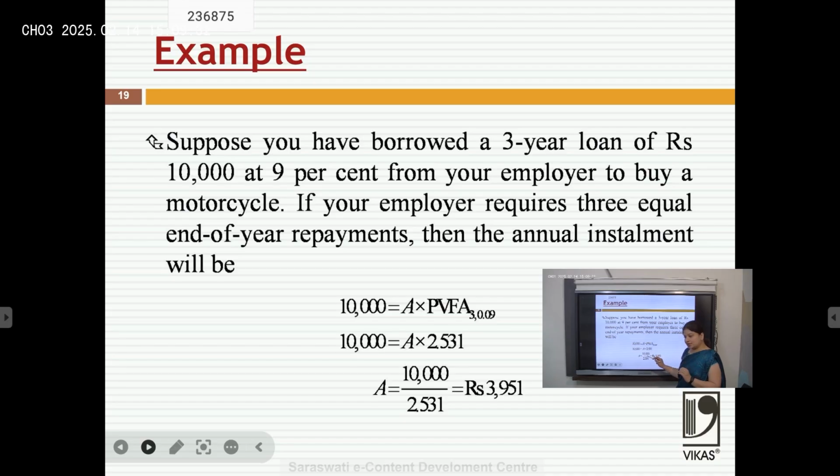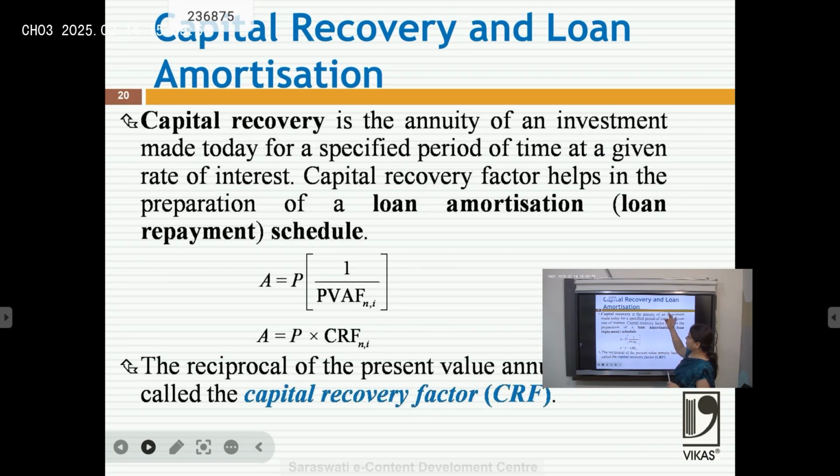There we will see that the value is 2.531, and we will divide by it and get the installment or annuity value. That means the 10,000 rupees we are paying in 3 equal installments has the value of 3951. This process of paying a loan is also called loan amortization. Loan amortization means when we take a loan from someone, we return some principal money plus some interest. Here, 3951 times 3 comes to about 12,000, so we are returning 12,000 in place of 10,000.